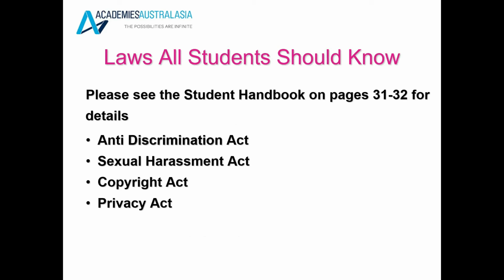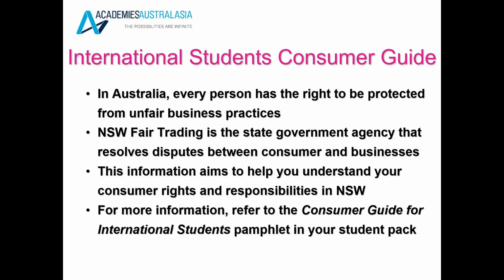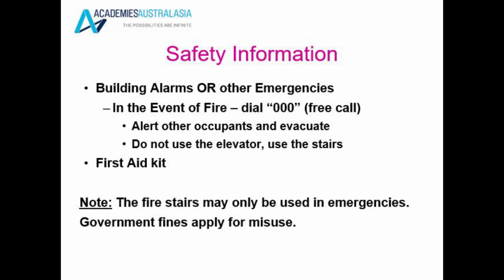There are also some laws that students should know. These are the Anti-Discrimination Act, Sexual Harassment Act, Copyright Act and Privacy Act. There is more information in the student handbook from pages 31 to 32. There is also more information in the International Students Consumer Guide, and this is to help you and give you more support in Australia while you're studying. You can also refer to your student handbook for more information.